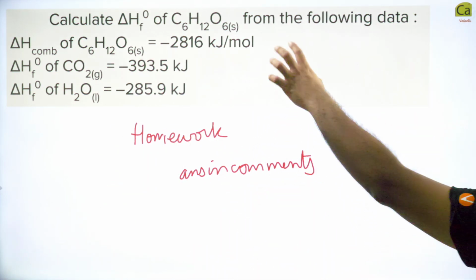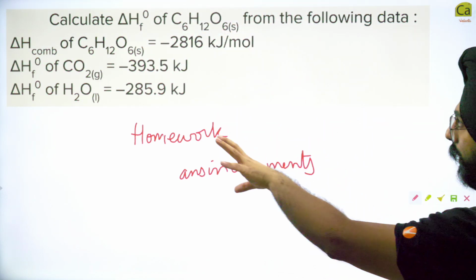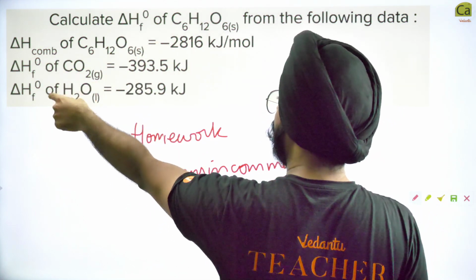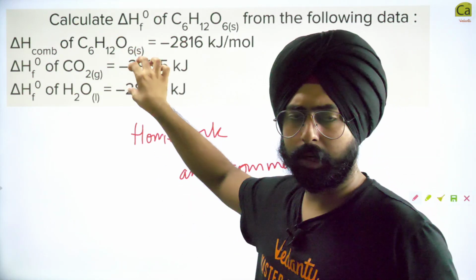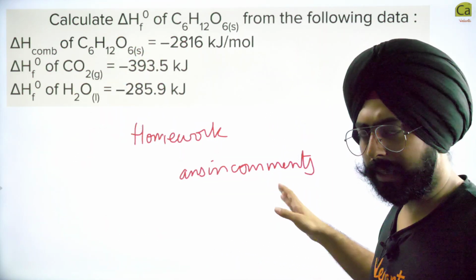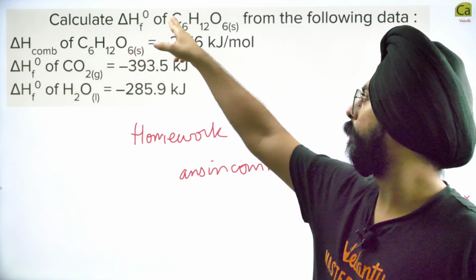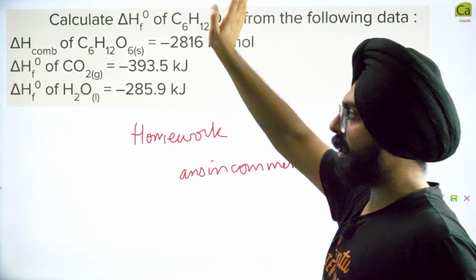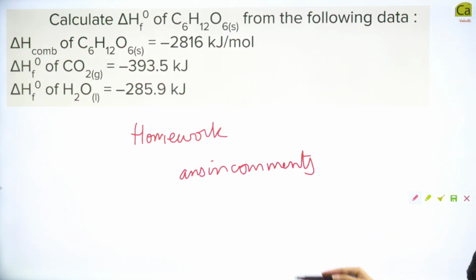What's given over here? The enthalpy of formation of this compound has to be calculated from the given data. Enthalpy of combustion is given, enthalpy of formation of CO2 is given, enthalpy of formation of H2O is given. Write the reaction of enthalpy of combustion. Write the entire thing that we wrote for the previous question. One of those things will be enthalpy of formation. You'll get the answer. Write the same statements that we've written for the previous question over here. So this is your homework question.